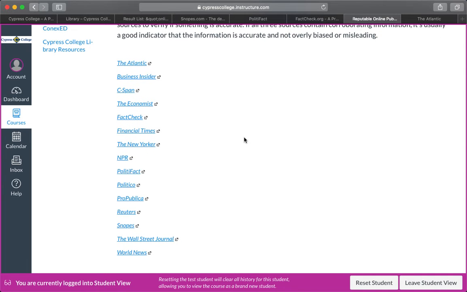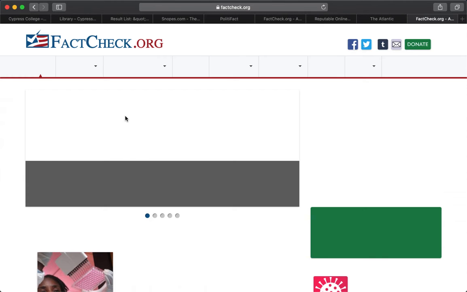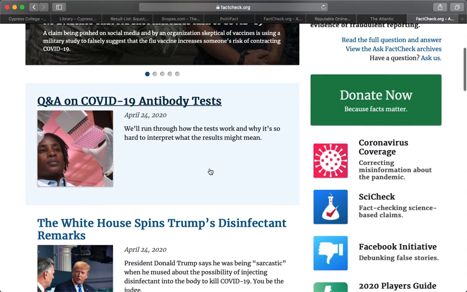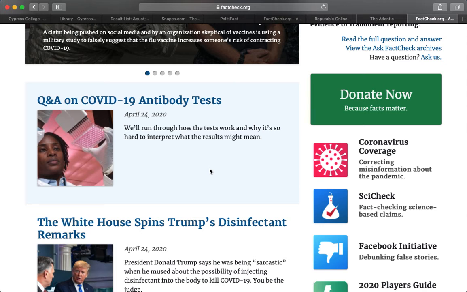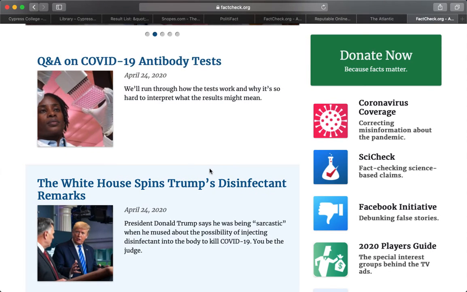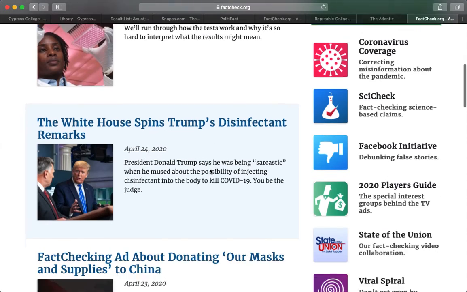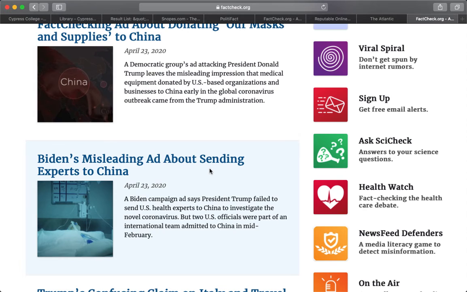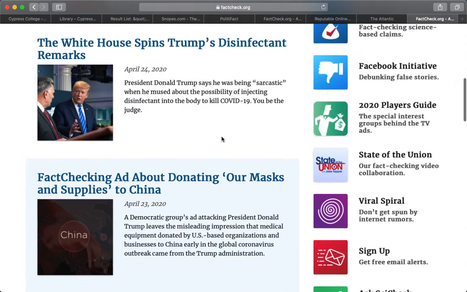Some other sources are really good to help determine the accuracy of something. There are three sources in this list that I want to highlight. The first one is FactCheck. If you click on factcheck.org, this is a great source that fact checks different statements by different figures in the news, ranging from politics to celebrities or whatever the case is. You can read through and see if there's something written on an idea or statement that you're trying to verify, right?